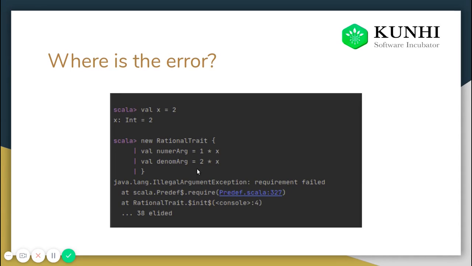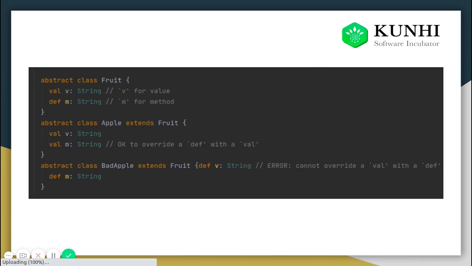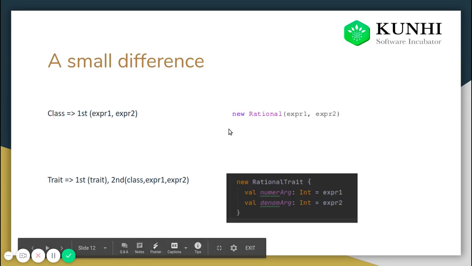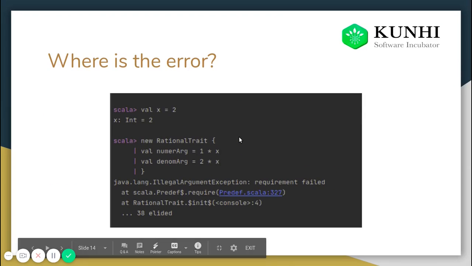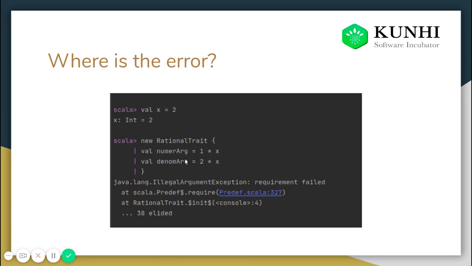But these 2 and 4 will not reach those variables, because the trait is initialized first, with the default value 0. Whatever is inside the class will come later, after the trait has finished initializing.